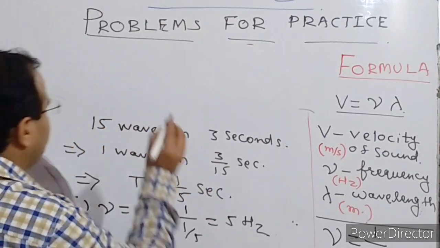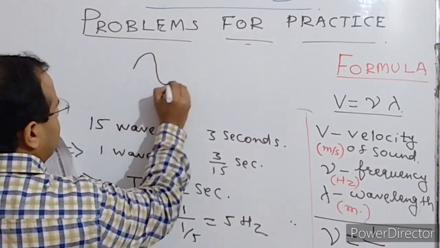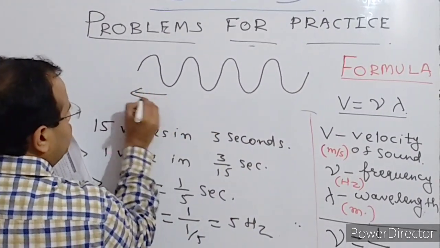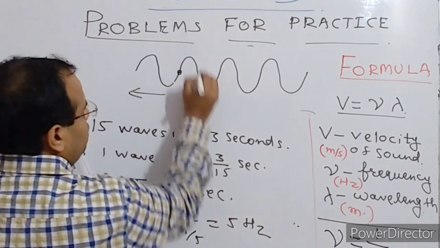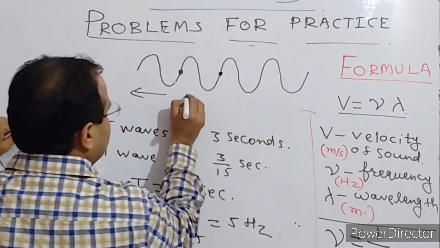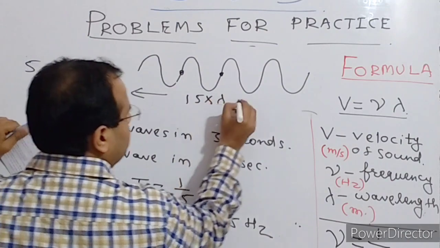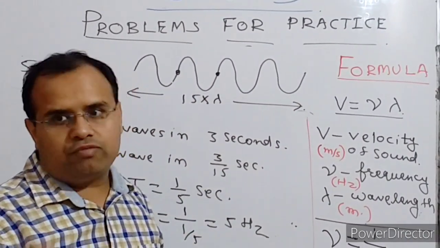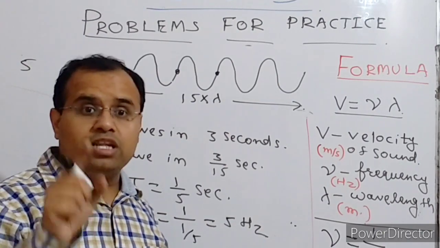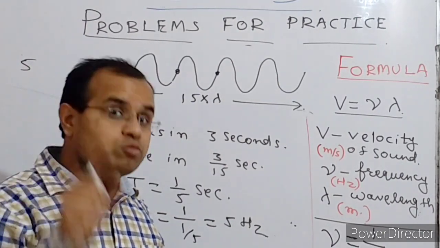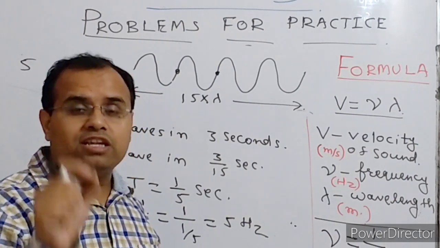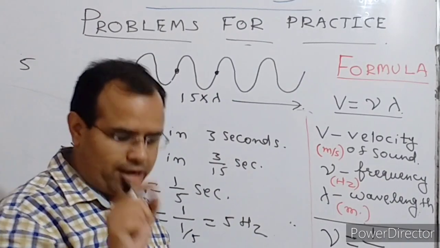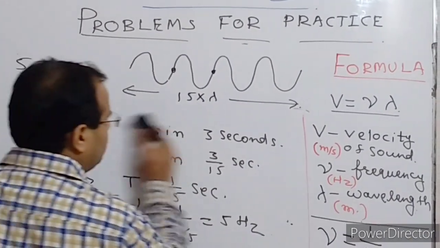So 15 crests and 15 troughs in 3 seconds, what does it mean? Suppose this is the 15. So one wave completed, one wavelength, two wavelengths, like this. How many wavelengths? 15 times the wavelength is completed. In how much time? In 3 seconds. Are you getting it or not? 15 crests, 15 troughs means 15 complete waves. And 15 complete waves means that 15 times the wavelength, that distance is covered by the wave in 3 seconds.